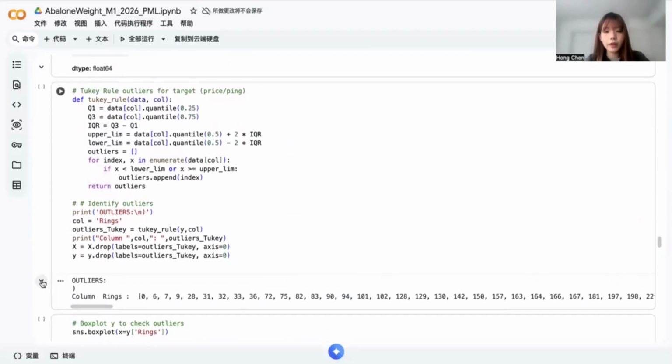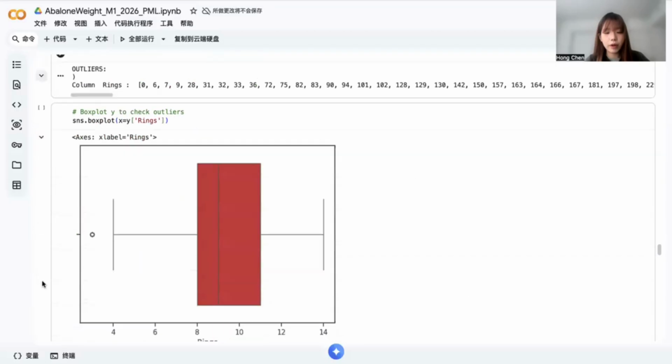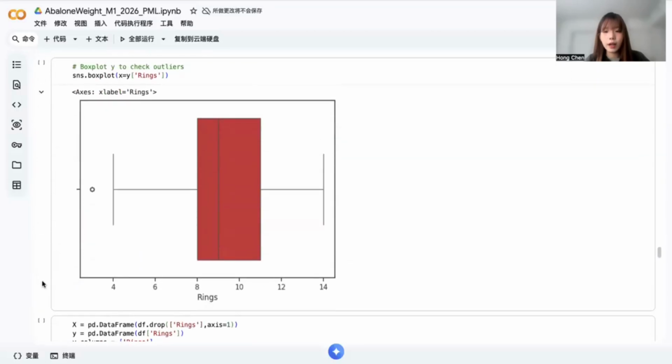A small number of extreme observations, particularly in height, were identified. Although a few extreme values appeared, they were likely natural biological variation rather than data errors. Also, the target variable is concentrated in the mid-range, suggesting that predicting very young or very old abalones may be inherently more difficult.